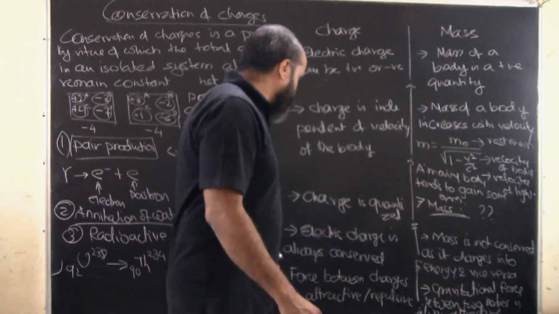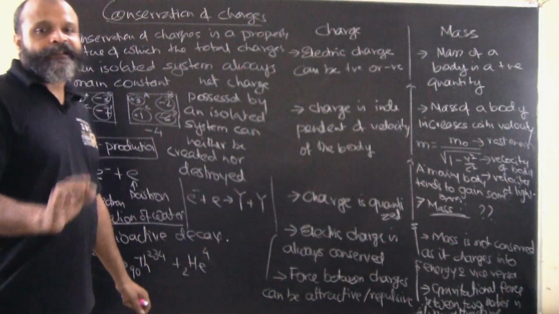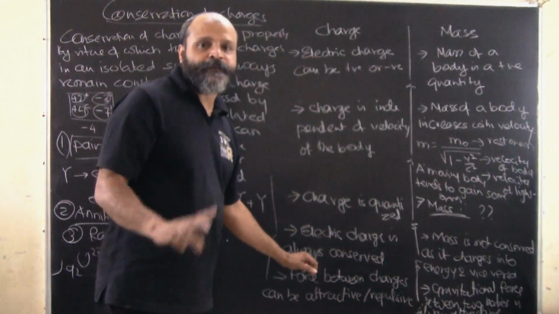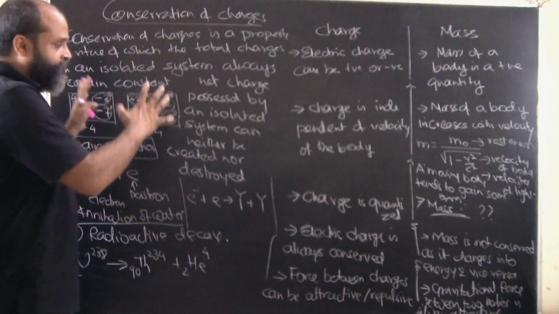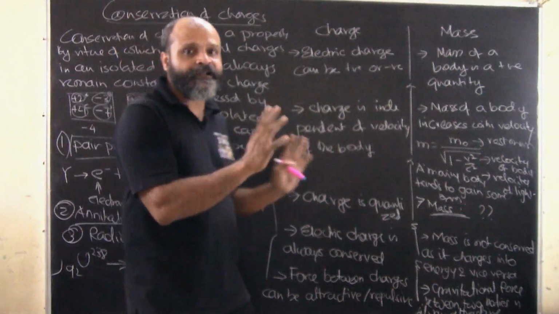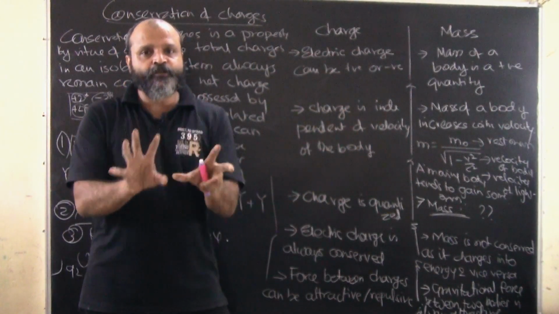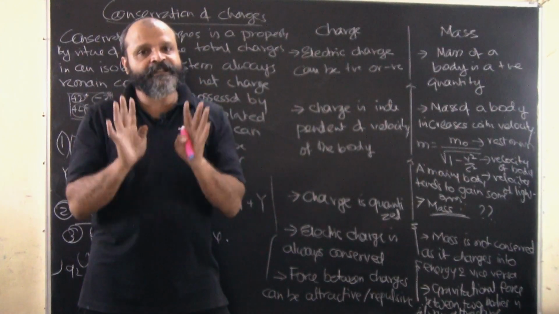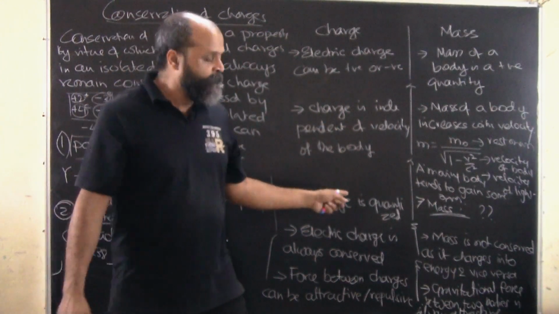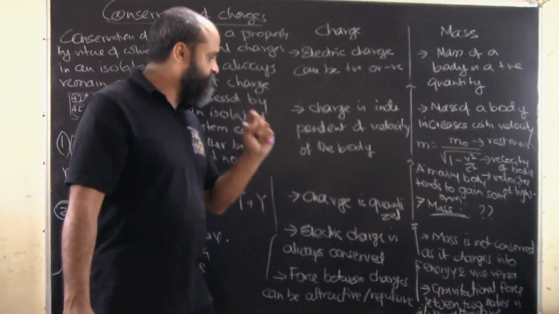Now electric charge is always conserved, which means that in an isolated system, the charge will remain conserved. There might be shuffling between the charges, and the charge values might change, but in a body which is isolated from the rest of the surroundings, the charge will always remain conserved.